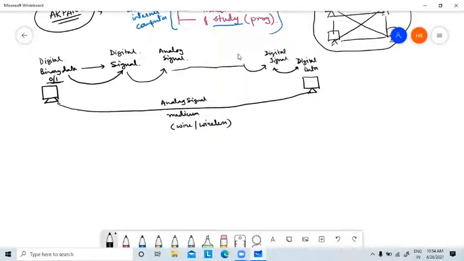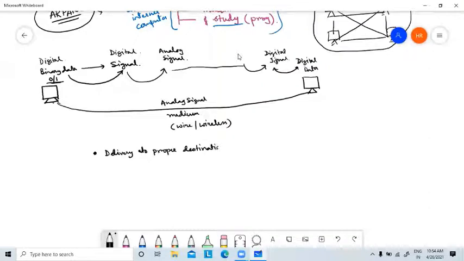Now, when we are doing some data communication from this device to this device, we have to take care of a few things. We have to consider a few things. The number one consideration is delivery to the proper destination.